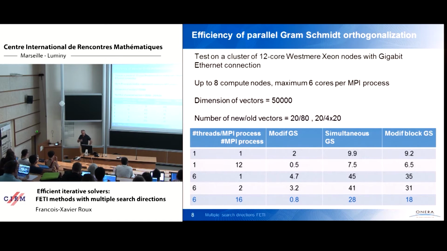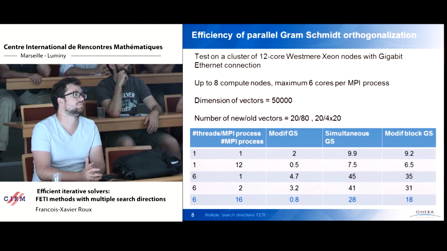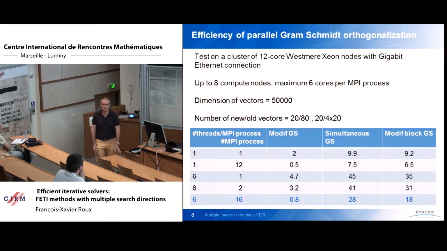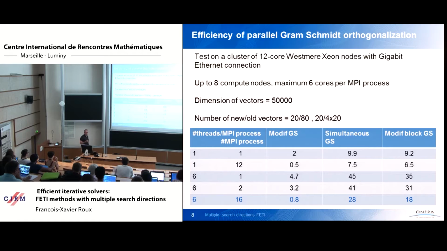Same thing with the other kind of operation you perform, which is reverse orthogonalization of vectors. You use a Krylov space method, so you build search directions, and you orthogonalize for the dot product associated to the matrix, or to A star times A if A is not symmetric or not positive definite. And so the other kind of operations are computation of dot products and updates of vectors, basically based on some kind of Gram-Schmidt orthogonalization.